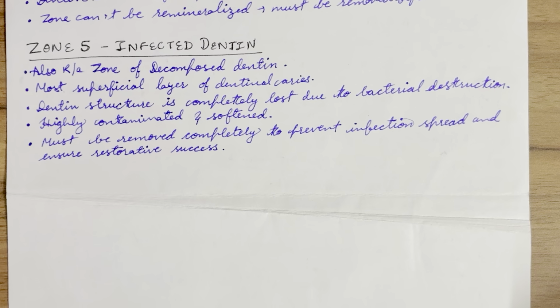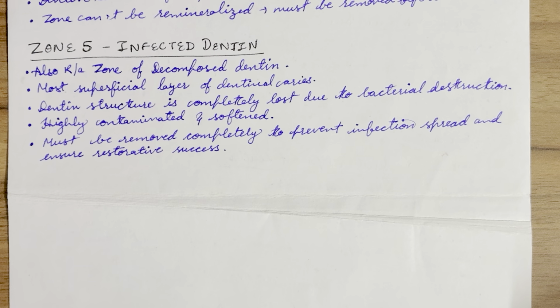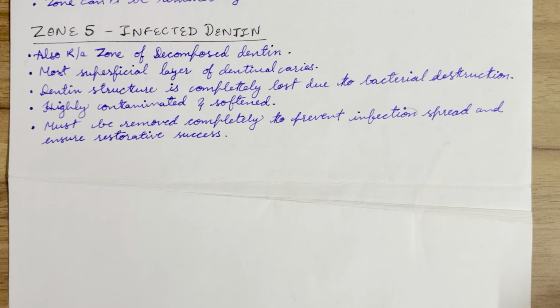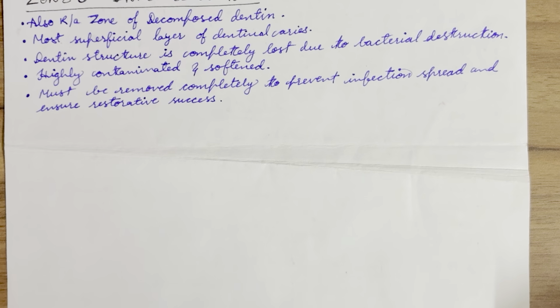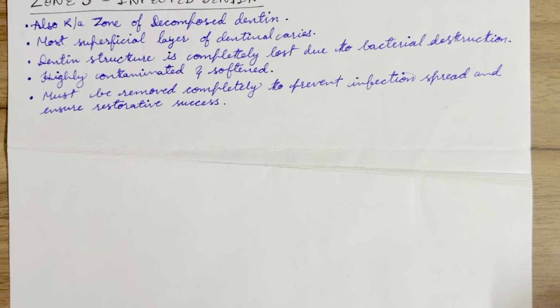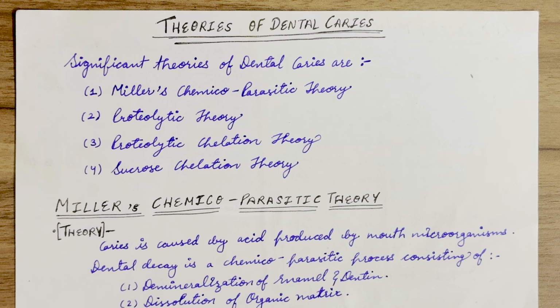It is the most superficial layer of dentinal caries. Dentine structure is completely lost because of bacterial destruction. Highly contaminated and softened caries must be removed completely to prevent infection spread and ensure restorative success. And this is the last topic of dental caries, which is theories of dental caries. It involves four theories.